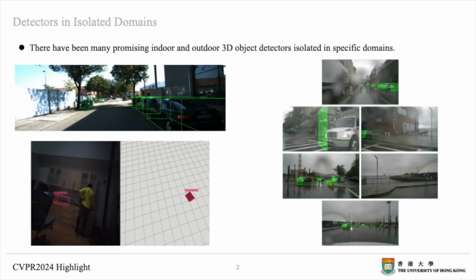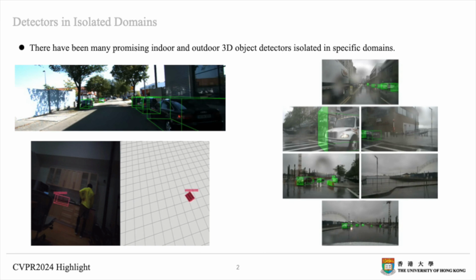As known, in current days, there exist many well-designed 3D object detectors. Some of them are designed for indoor scenes, and some others are developed for driving scenarios. Generally, these detectors present promising performances in their trained domains. However, when we test them in another domain, like validating an indoor detector in outdoor scenes, the results become poor.